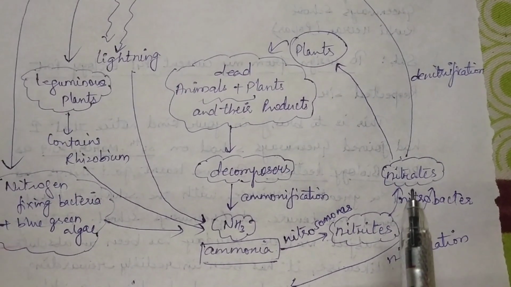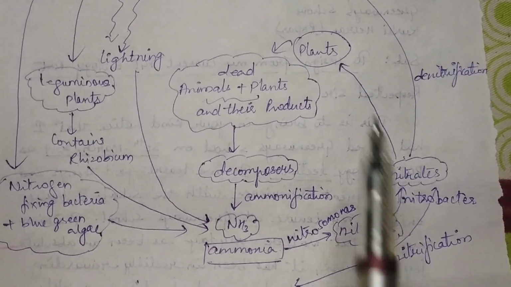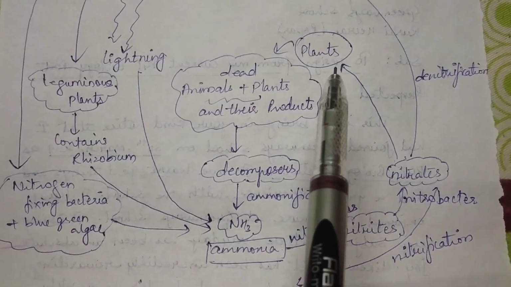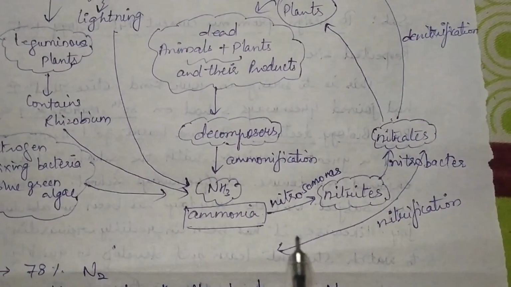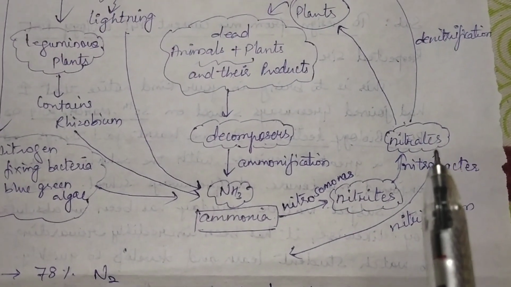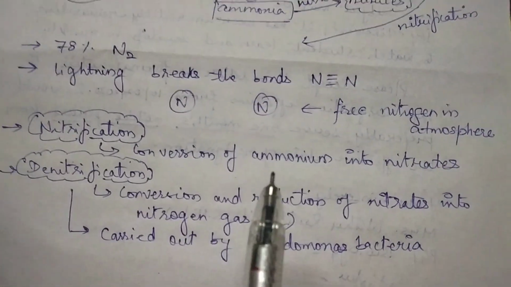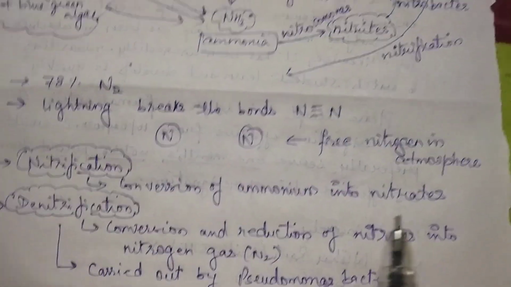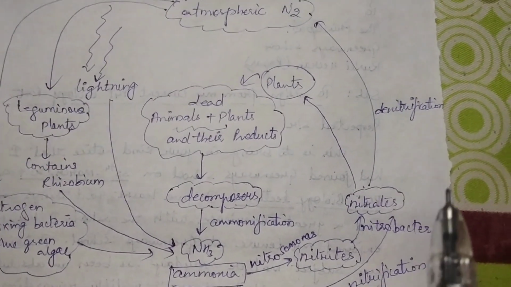Nitrate is the simplest form, and plants absorb this form. So nitrates get absorbed by the plants. Again this cycle continues, right? And this process where ammonia converts into nitrate is known as nitrification, as I have written here, conversion of ammonia into nitrates.